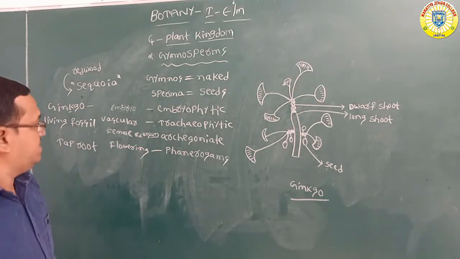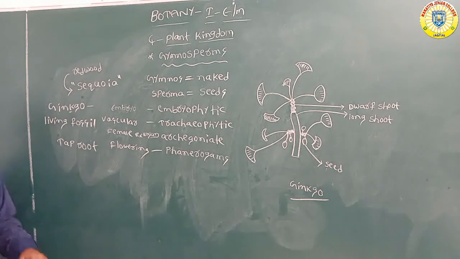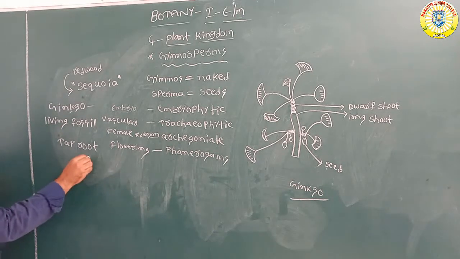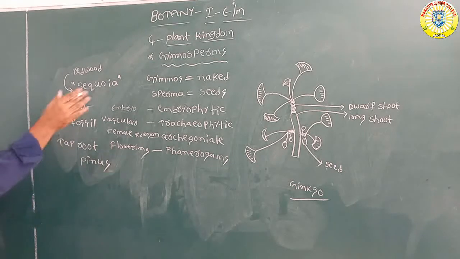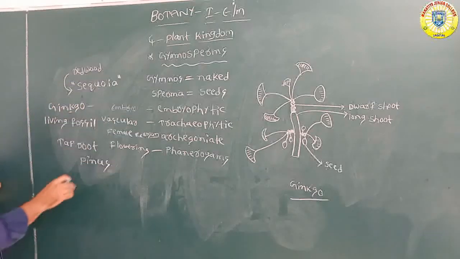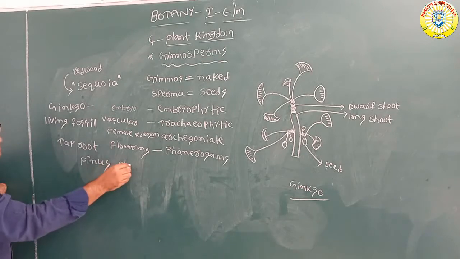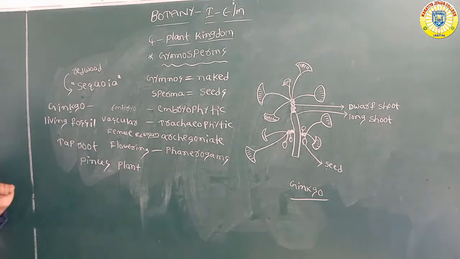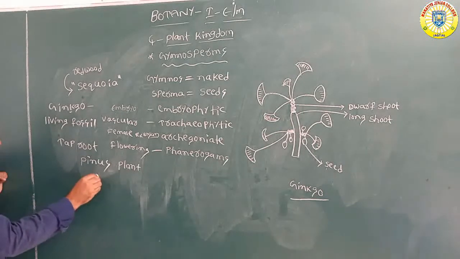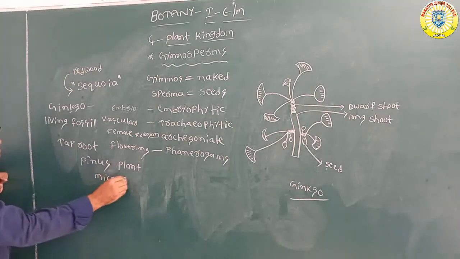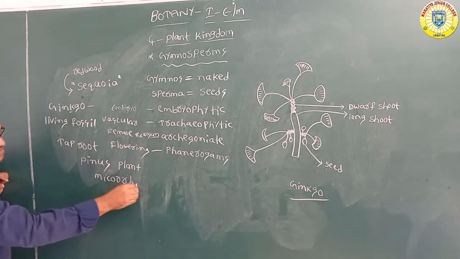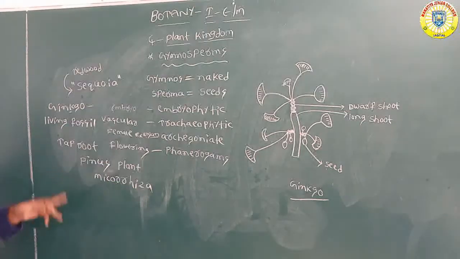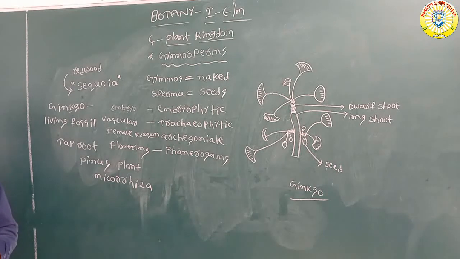Especially in Pinus, which belongs to this group only, the plant roots maintain a symbiotic relationship with fungi.